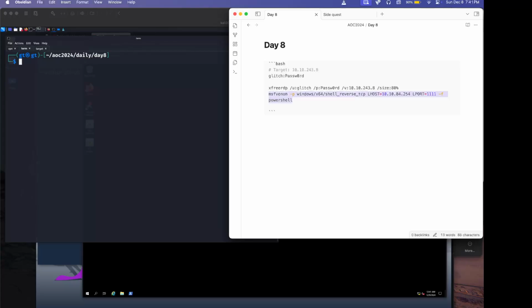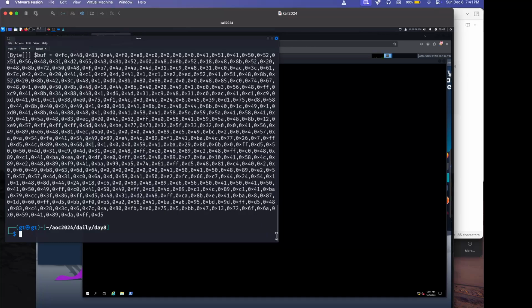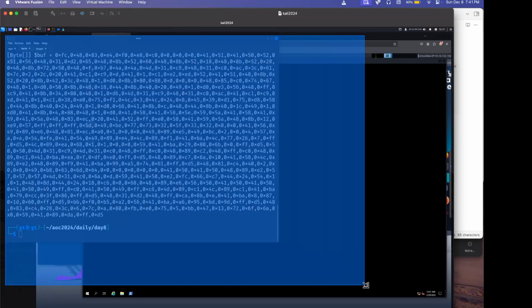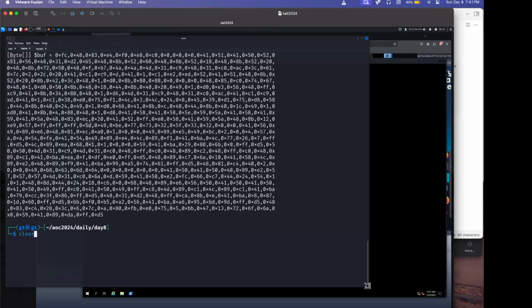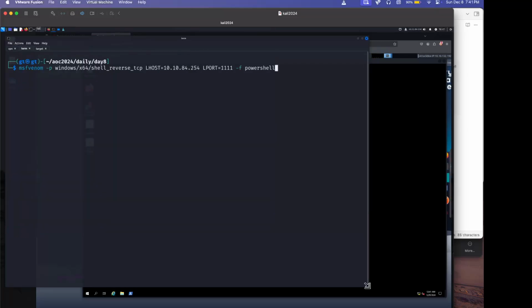84.254. Okay, so we're going to generate that. Hopefully that works. This is a huge code. Let me clear this and see if I have a better view.